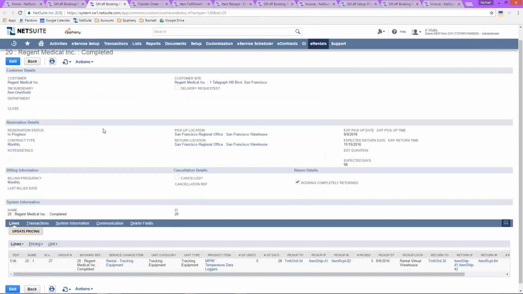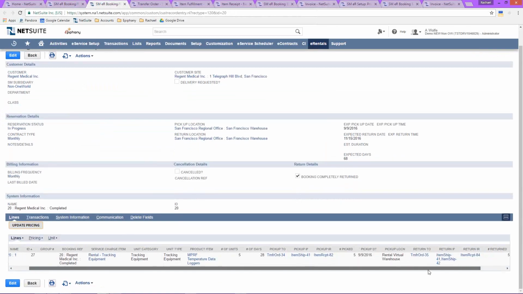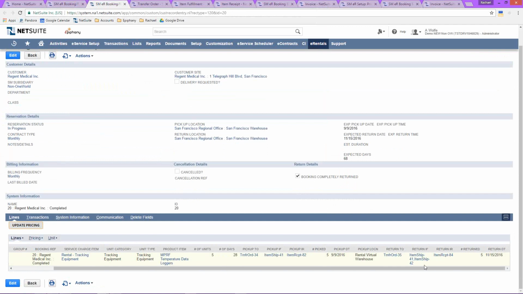Now, a completed booking and reservation record will then be updated to show your return, transfer order, item fulfillment, and item receipt, as well as showing that all items have been completed. You may also at this point complete your final transaction and complete a bill or invoice for any additional billing or rental periods that were created since your last invoice.